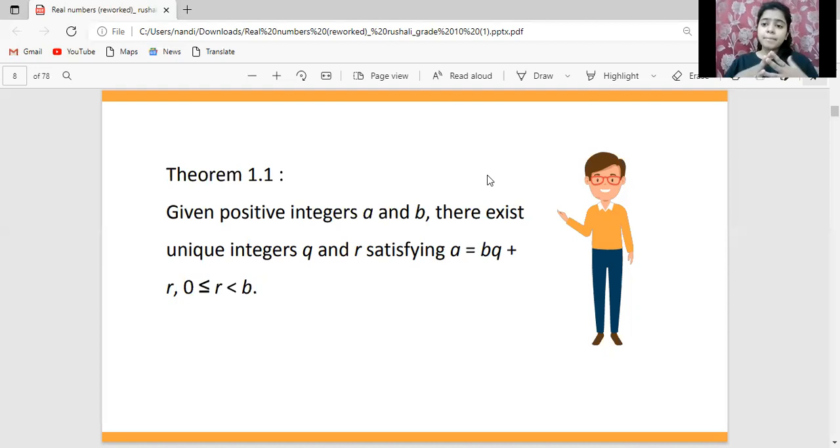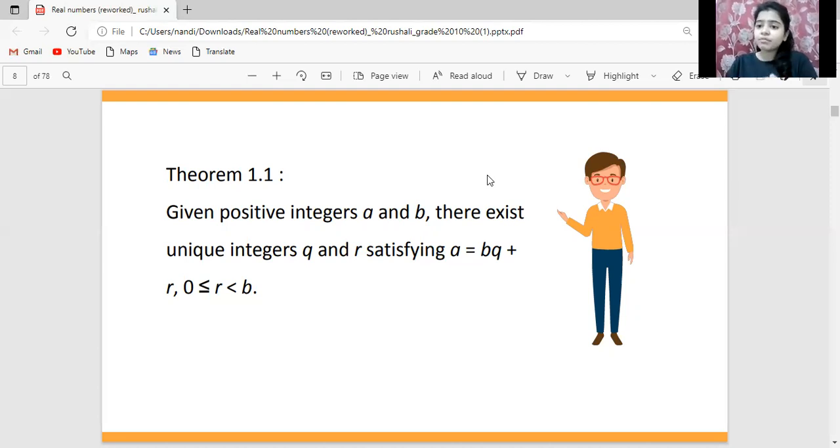Basically this means that for every pair of positive integers a and b, there will be unique integers q and r. A is the dividend, b is the divisor, q is the quotient, and r is the remainder. If I change the dividend and the divisor, then the quotient and remainder will also be different. They will be unique, right?